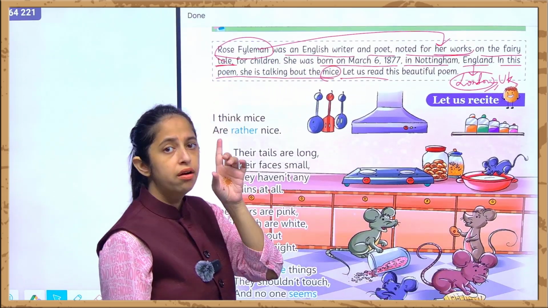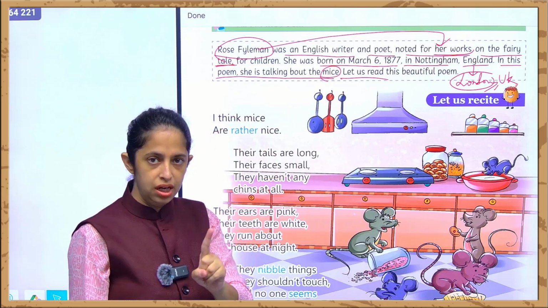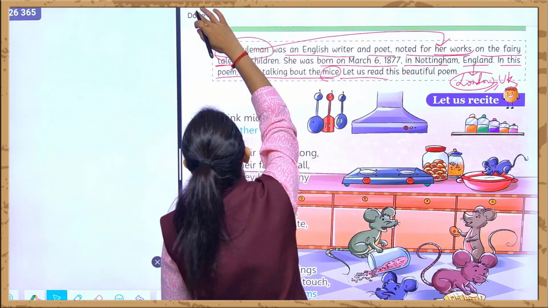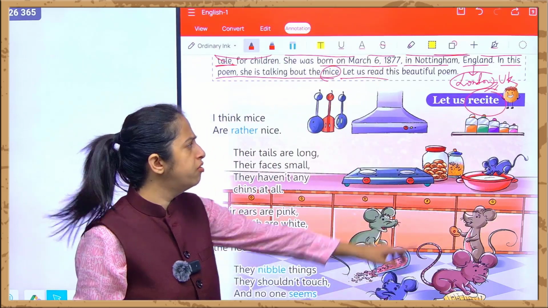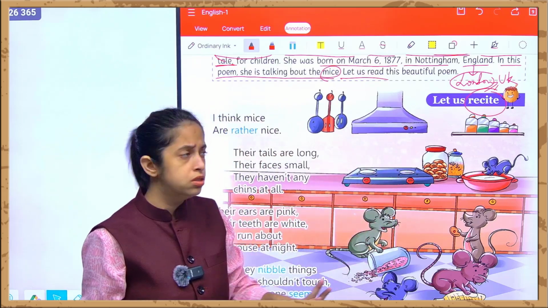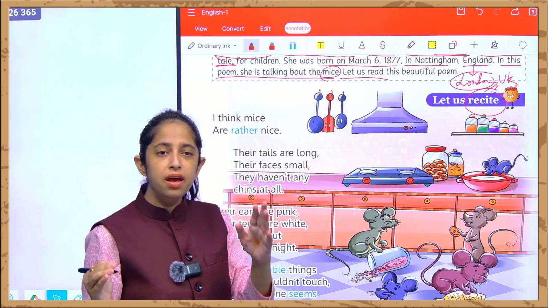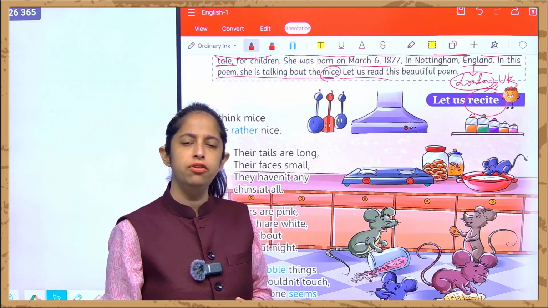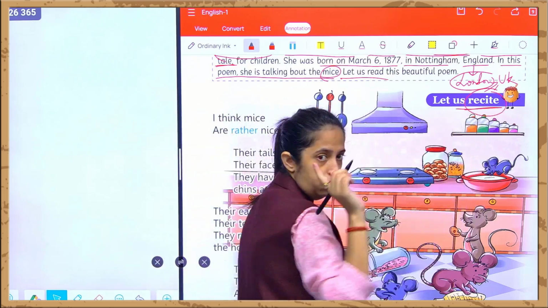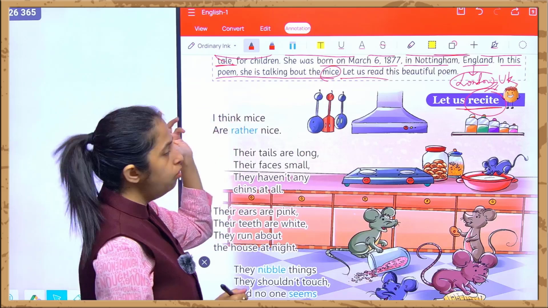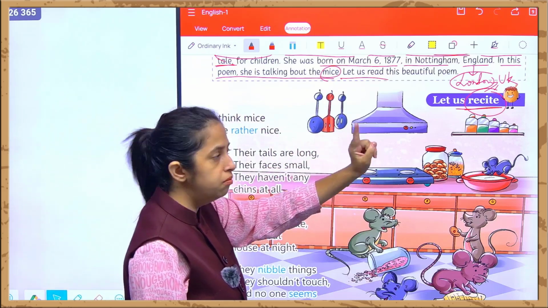Whenever we are reading a poem, we won't be using the word read. We will always and always recite the poem. Poems are always recited. Why are poems always recited? Because poems are recited by doing actions to explain, to make it more interesting and colorful for the students. That is why it's written recite over here. Okay. Now we'll start with this. First I'll explain to you, then I'll tell you what you have to do for the recite.